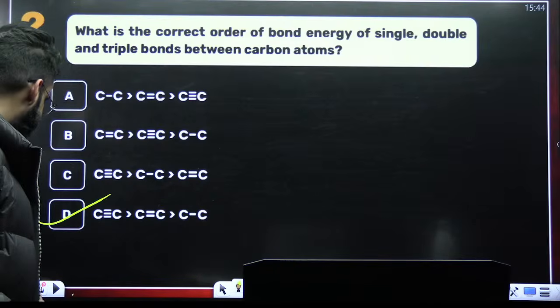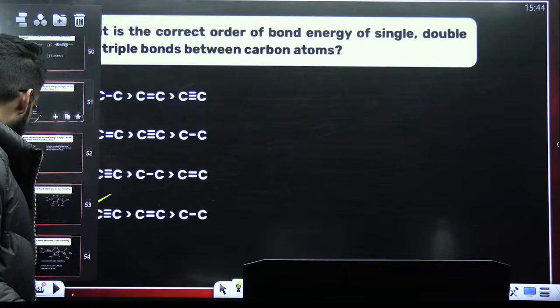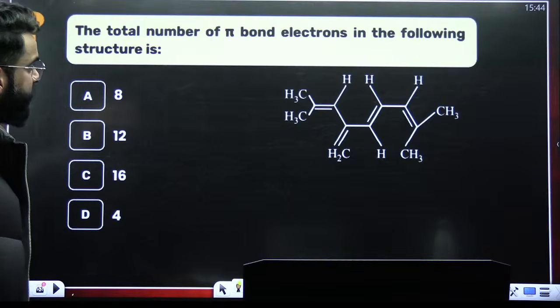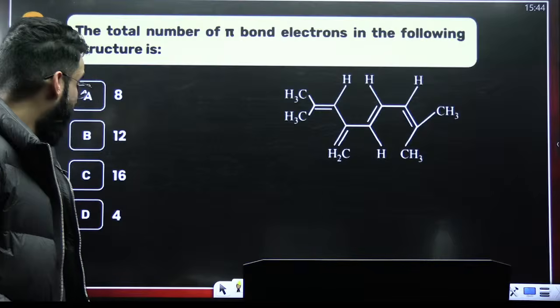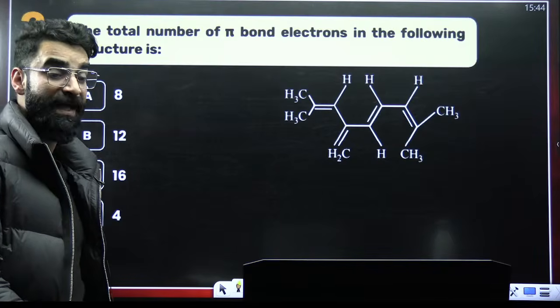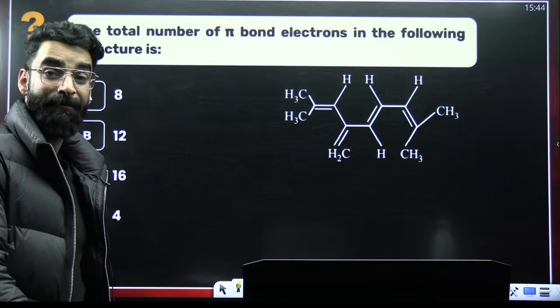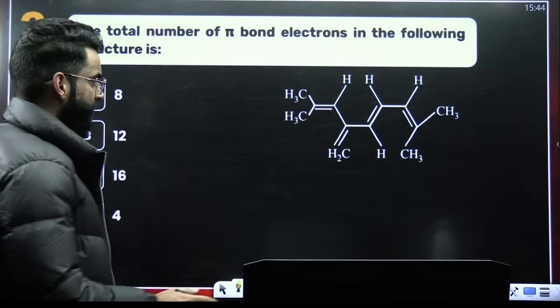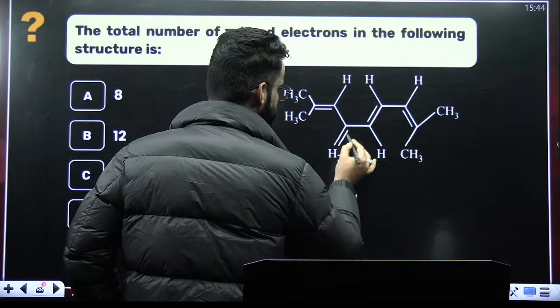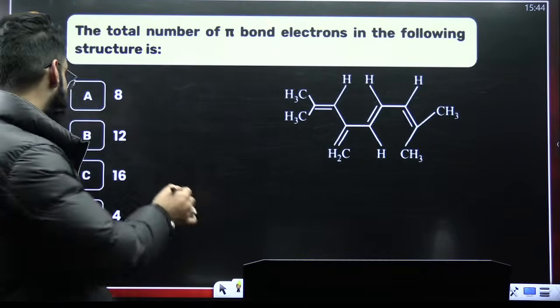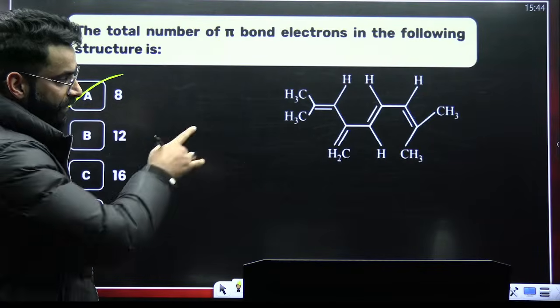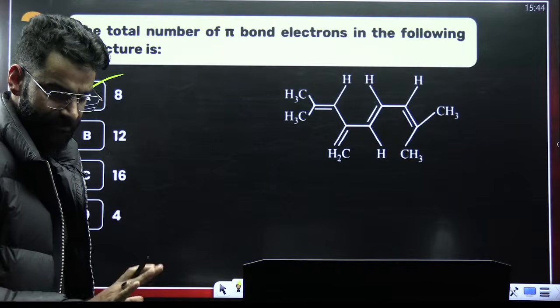Right? Simple. The total number of pi bond electrons. They're not asking you about the pi bonds. They're asking you about the pi bond electrons, right? So first of all, check how many pi bonds you see. 1, 2, 3, 4. 4 pi bonds. 4 pi bonds means 8 pi electrons. So there are 8 pi electrons in this particular molecule, which is given to us. Simple and basic.